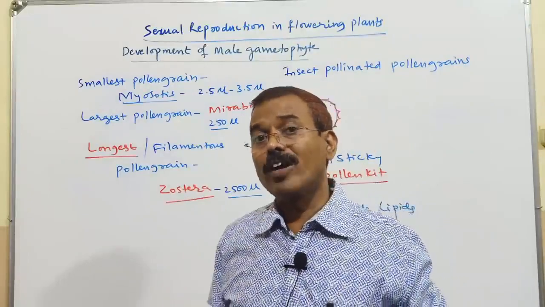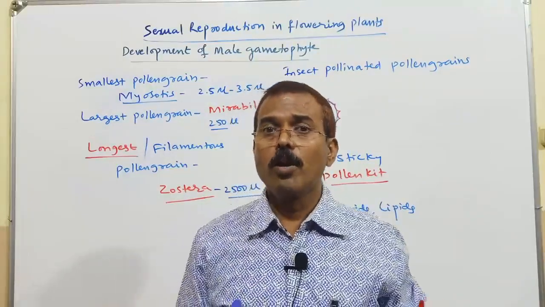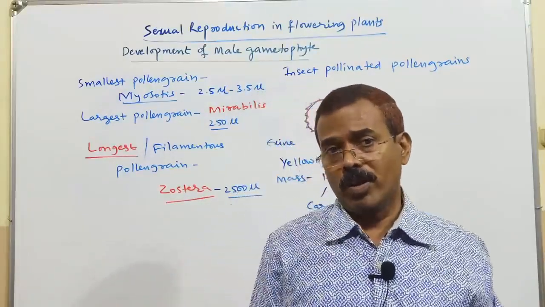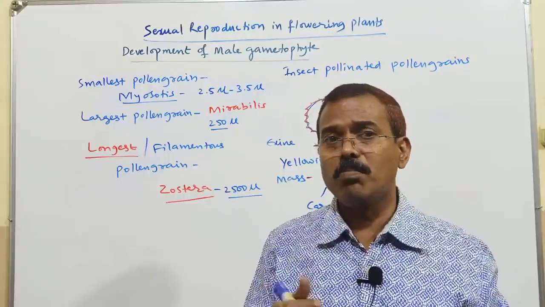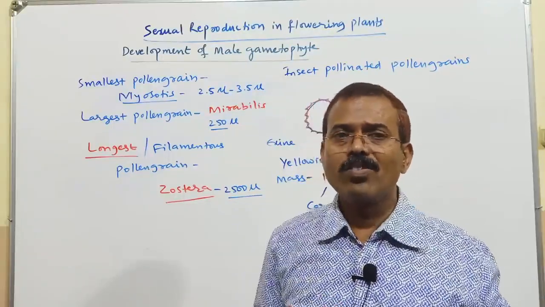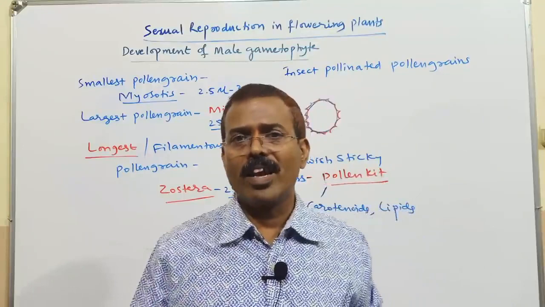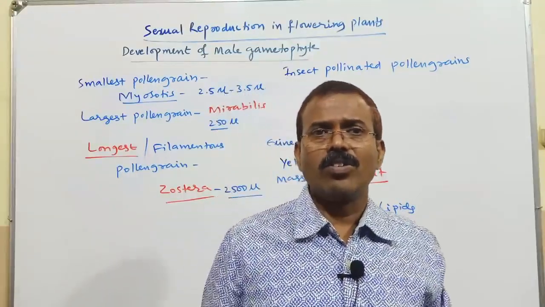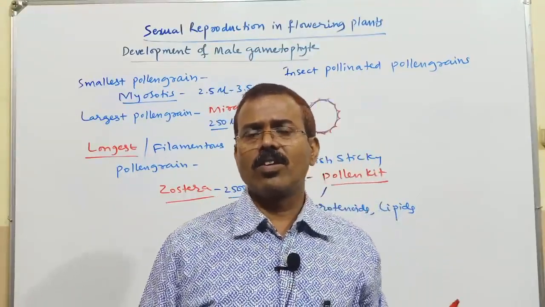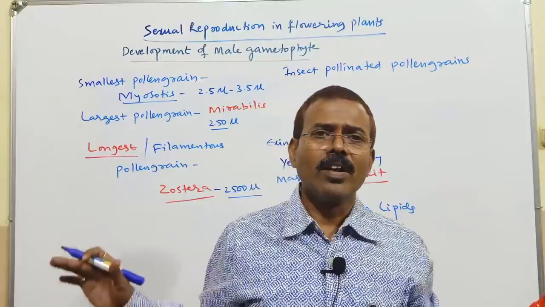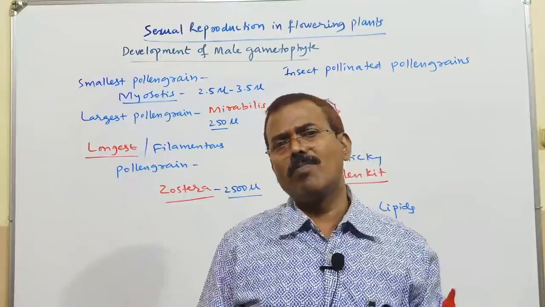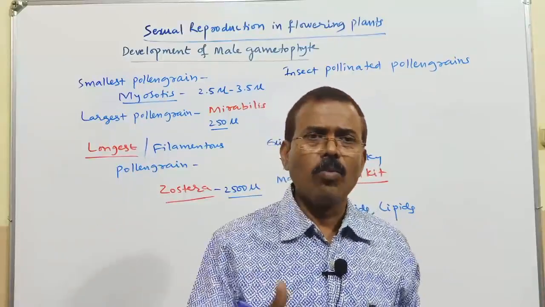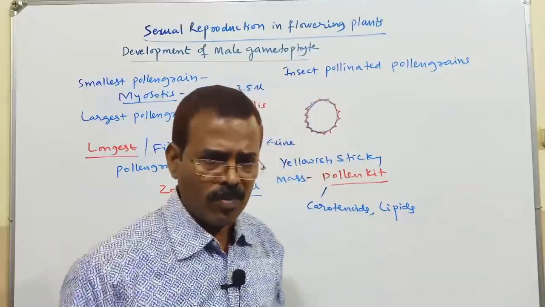I told you the longest pollen tube is produced in maize. The pollen tube was discovered by G.B. Amici in Portulaca, right? So these things you try to remember as extra information. So this is all about the structure of the anther, then the microspore, development of male gametophyte, all that. So moving on to the next concept.